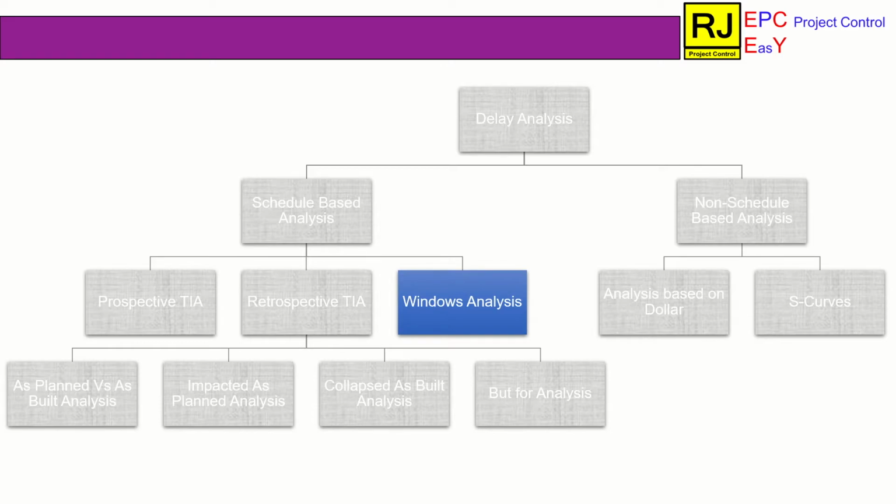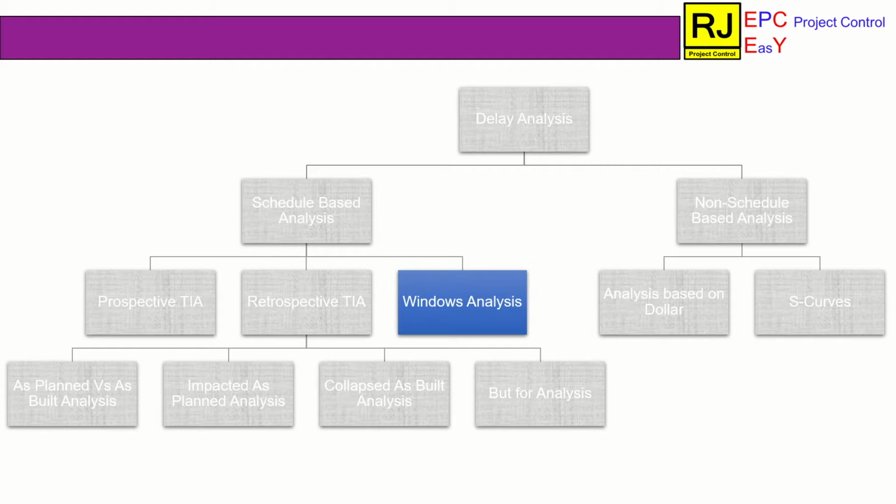Before going to Windows analysis, let me recap the retrospective time impact analysis techniques. The first one is as planned versus as built analysis, where WBS level comparison of planned and updated schedule is done to measure the delay.